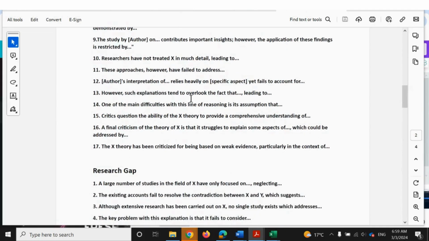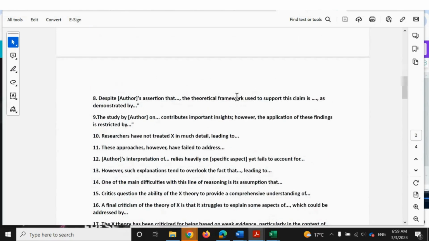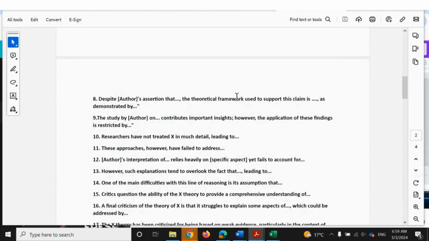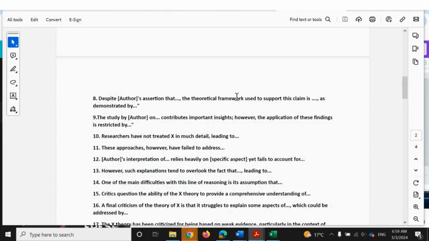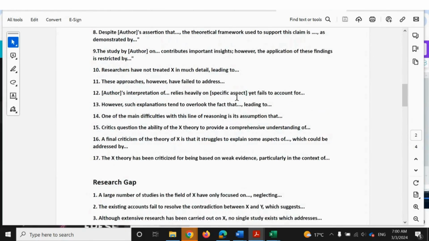However, such explanations tend to overlook the fact that... So you can see that in every single one of these sentences, you're making a point. You're not just reiterating or summarizing the actual theory or the framework. You're making a point, or you're critiquing, or you're identifying something that needs to be addressed within that theory or that someone else has mentioned. So it doesn't always have to be your main point.